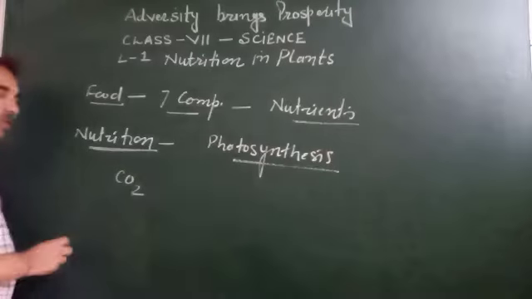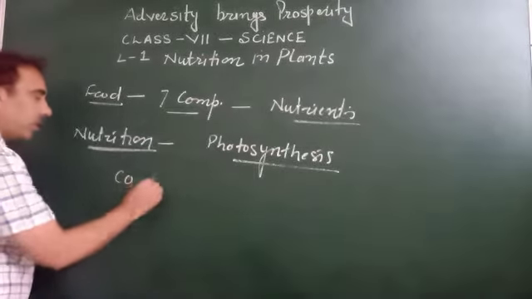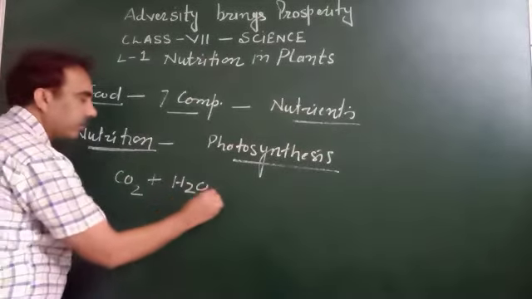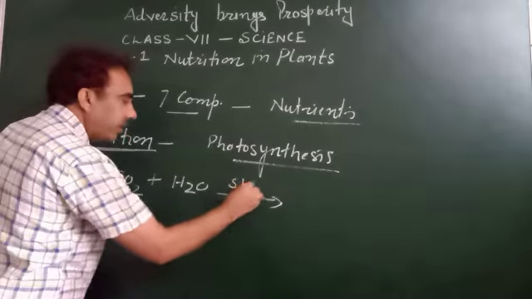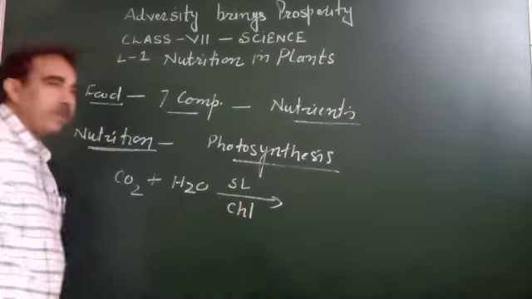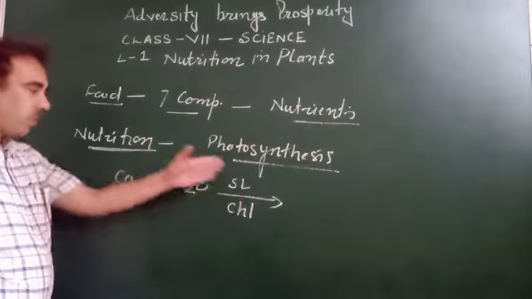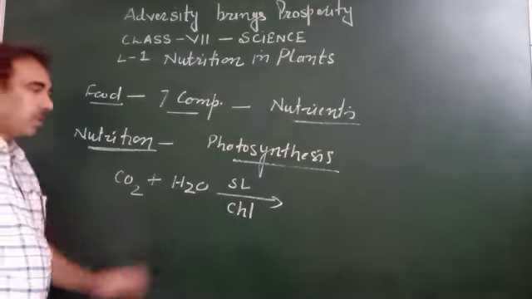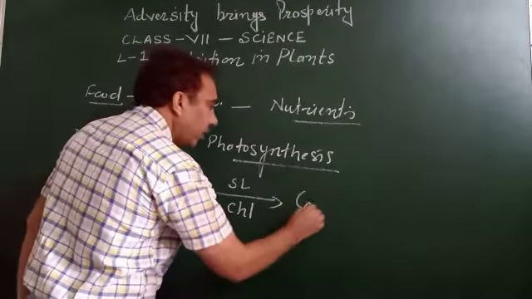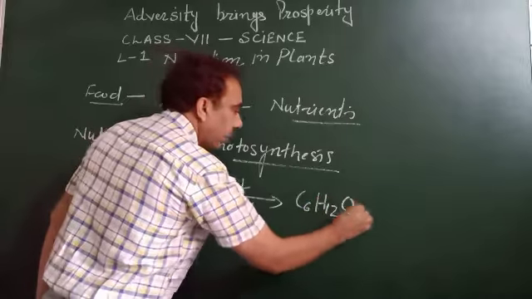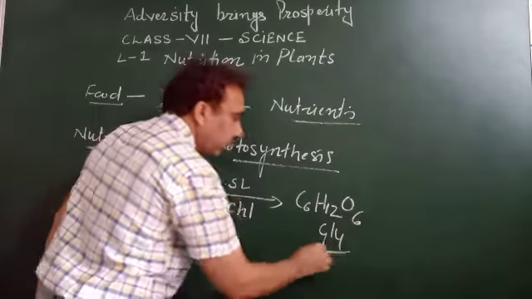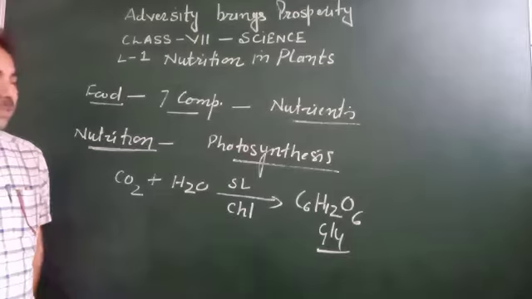Plants need carbon dioxide to make their food, water, sunlight and chlorophyll. With the help of these 4 raw materials, plants make their food, which is glucose. So what is the food of plants?